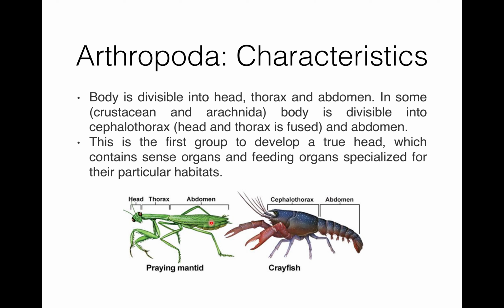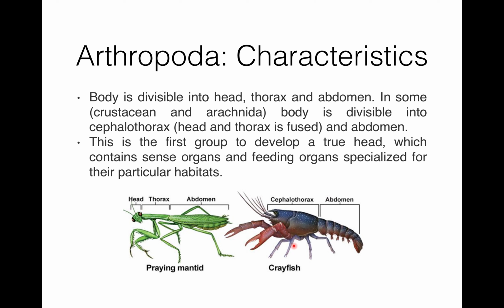It contains digestive structures and the reproductive organs. Example is praying mantis. Now in some crustaceans and arachnids, the body is divided into cephalothorax and abdomen. So this is a cephalothorax and this is abdomen.